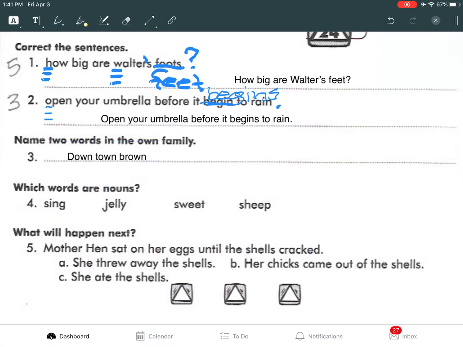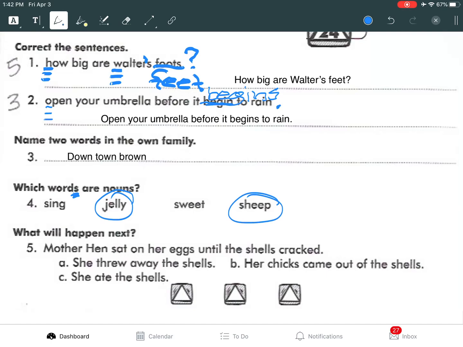Okay, next thing. Which words are nouns? All right, we got to think. What is a noun? What is a noun? Think about it. Say it out loud. What is a noun? A noun names what? A noun names a person, place, thing, or idea. All right, so we have sing, jelly, sweet, sheep. All right, now it says words. So that means there's going to be more than one answer choice. So sing, jelly, jelly is a noun. Sweet, nope. Sheep is a noun.